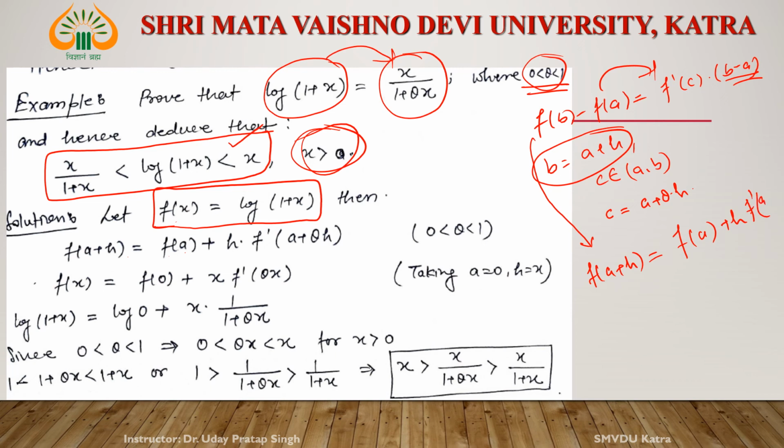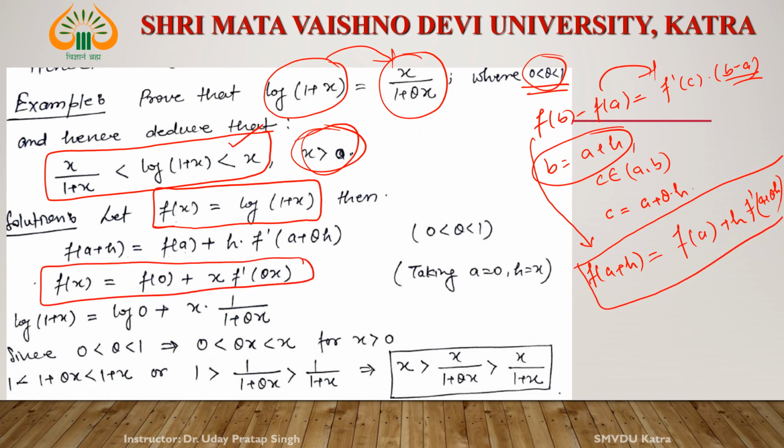What is c? c is a plus theta h. Now in this thing we replace a by 0 and h by x. Then we got this thing.